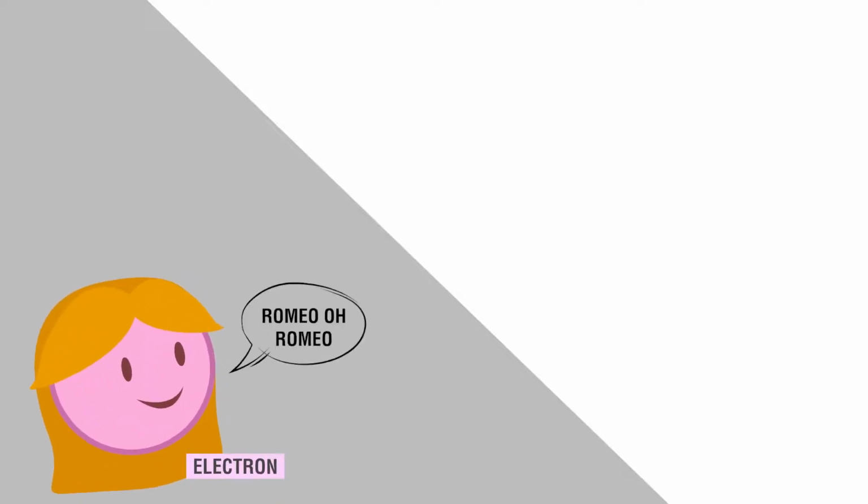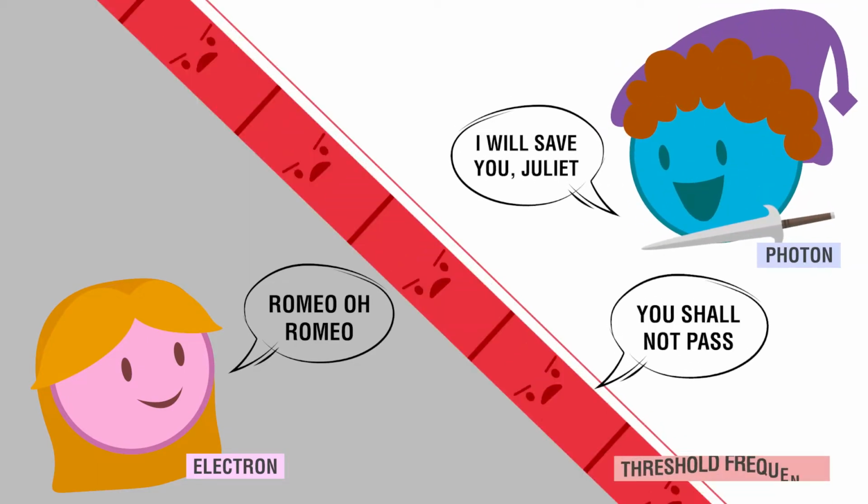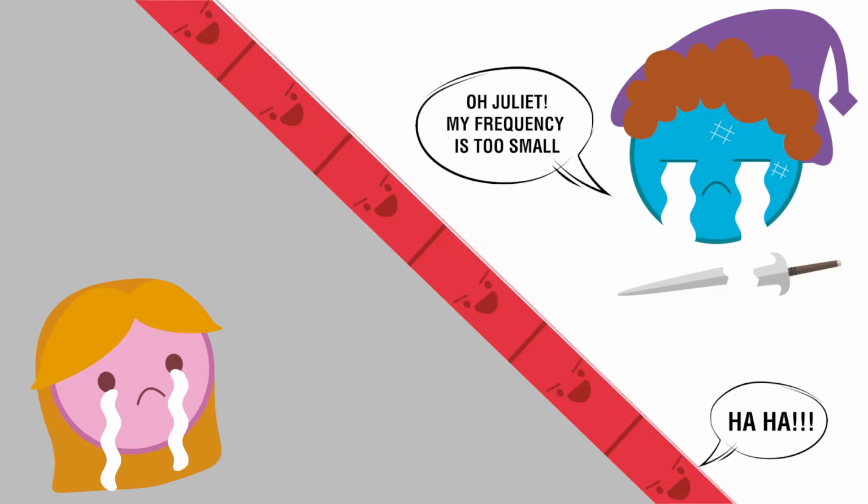Juliet is our electron who's trapped in the metal, Romeo is our photon, and separating them is the threshold frequency wall. Romeo flies towards the wall trying to save Juliet. Hits the wall but fails to destroy it. Why? That's because Romeo's frequency is smaller than the threshold frequency. He fails to save Juliet and dies.